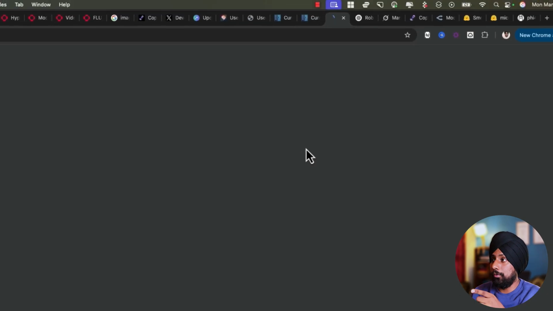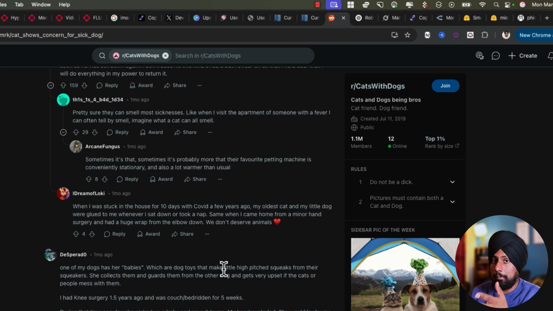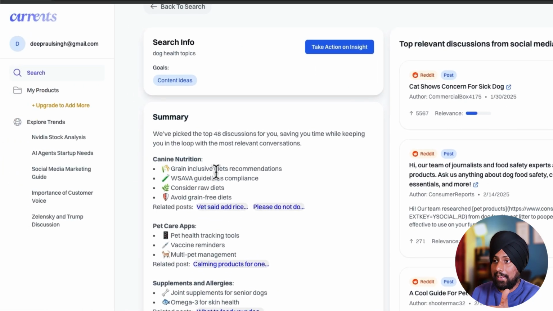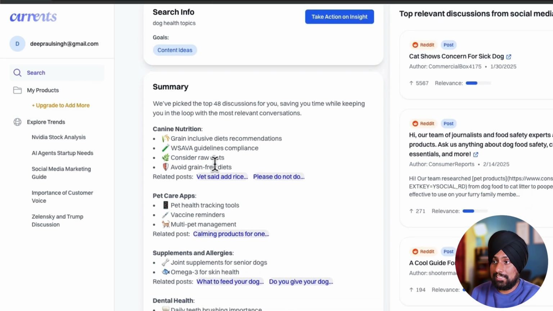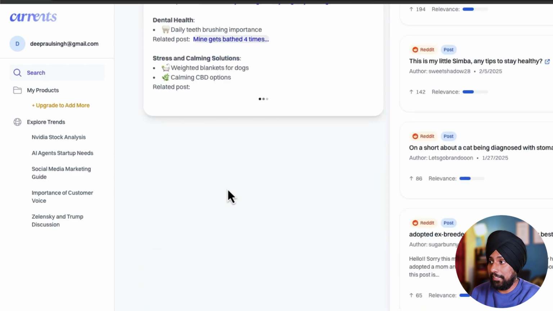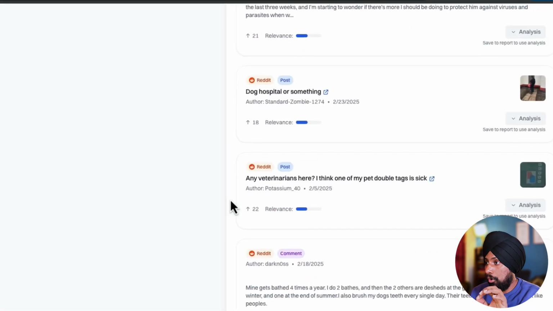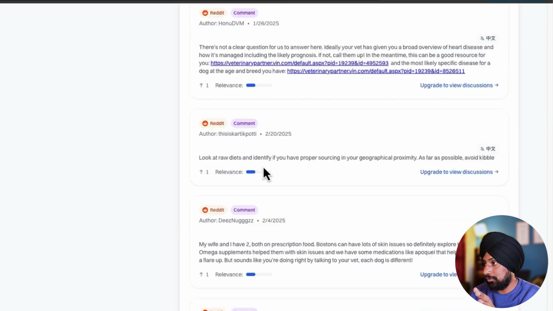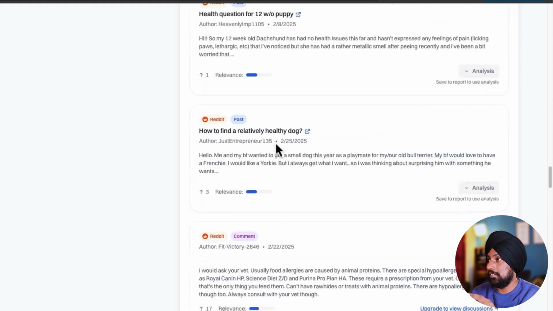If you go to here, you will find the link for the Reddit, and you can easily see what people are talking about this particular thing. And on the left side, you can get the summary, the canine nutrition, grain-inclusive diet recommendation. There is a new WSA guidelines compliance. This considered diet requirements. This is actually insane the way it displays the reports here, and it will go on and on, as you can see on the right, and things go pretty deep here. And as you can see, the relevance is this and so on.